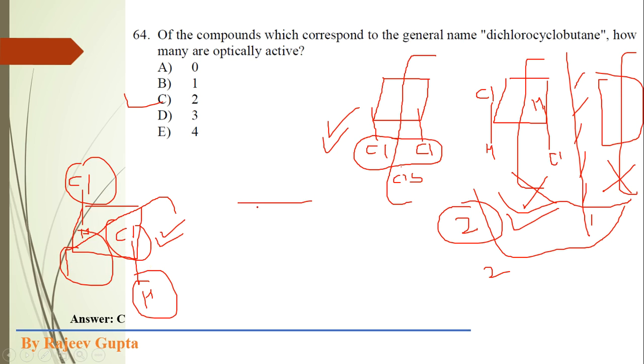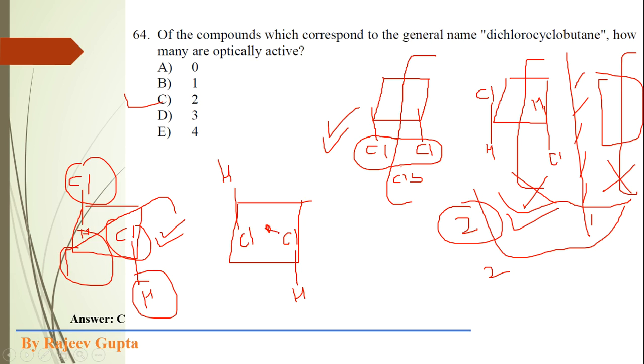Now I am drawing its trans isomer, with a chlorine atom above and one below. This is the trans 1,3 dichlorocyclobutane. In this structure a plane of symmetry does not exist, but here a center of symmetry we can clearly observe.